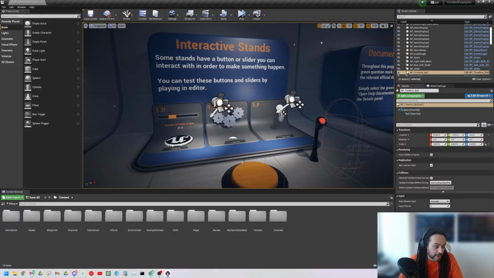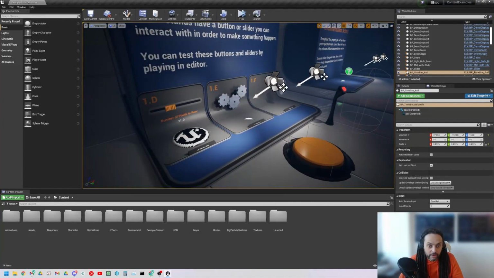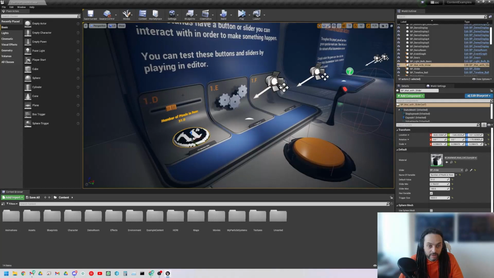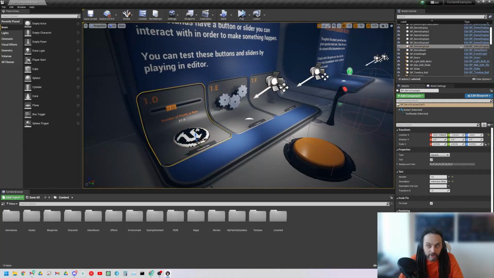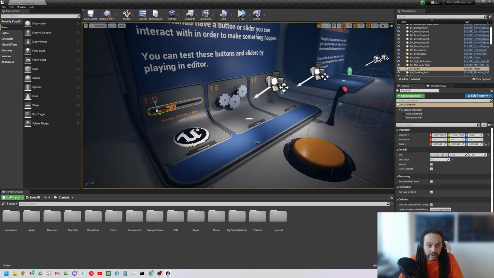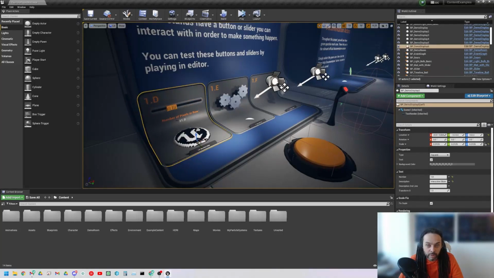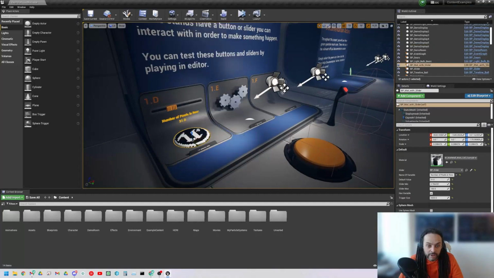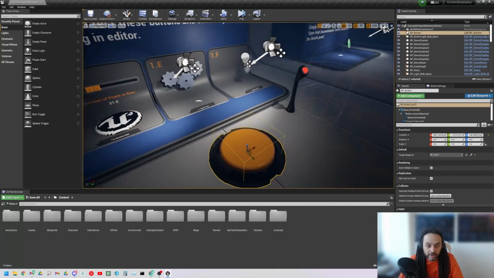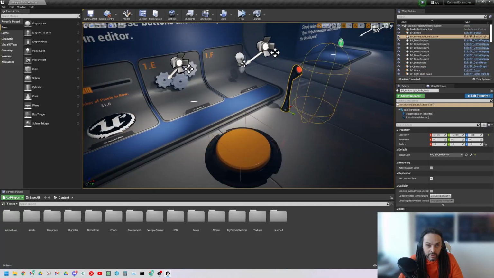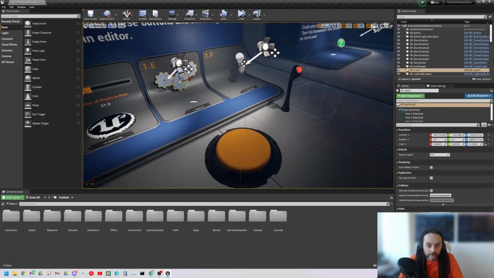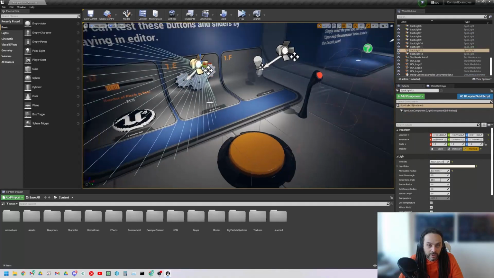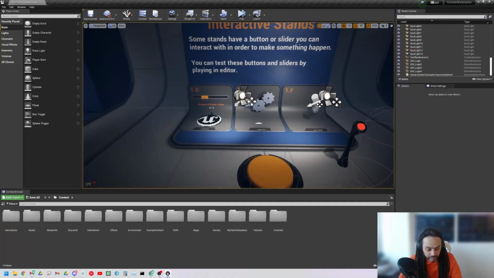So these are some interactive stands that we have. Basically, the blueprints that are presented here are a bit more complex. We've actually got quite a lot of blueprints. If you're watching the right-hand side, everything I'm selecting is a blueprint. This slide is a blueprint. This blackboard is a blueprint. This object here is a blueprint. This button is a blueprint, etc., etc. Everything apart from the lights here, which are just basic spotlights.